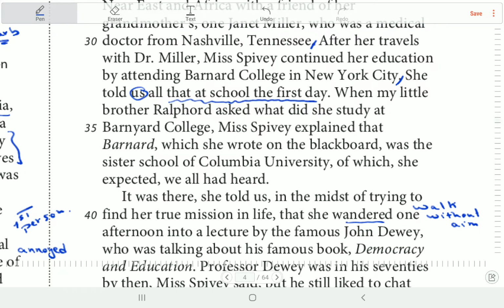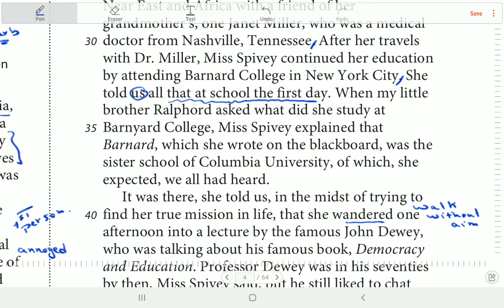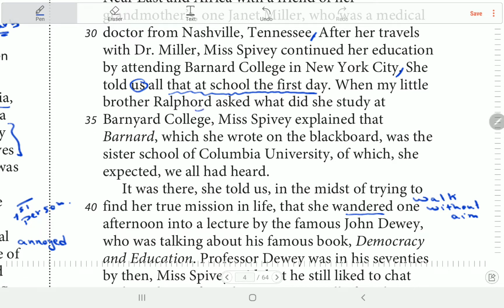When my little brother, Ralford, asked what did she study at Barnard College, Miss Spivey, so we have another character here called Ralford, the relationship with the narrator. Ralford is the narrator's little brother. So he asked the teacher, he asked Miss Spivey, what did she study at Barnard College? Miss Spivey explained that Barnard, which she wrote on the blackboard, was, again that's a non-essential, sister school of Columbia University, of which she expected, we all heard.